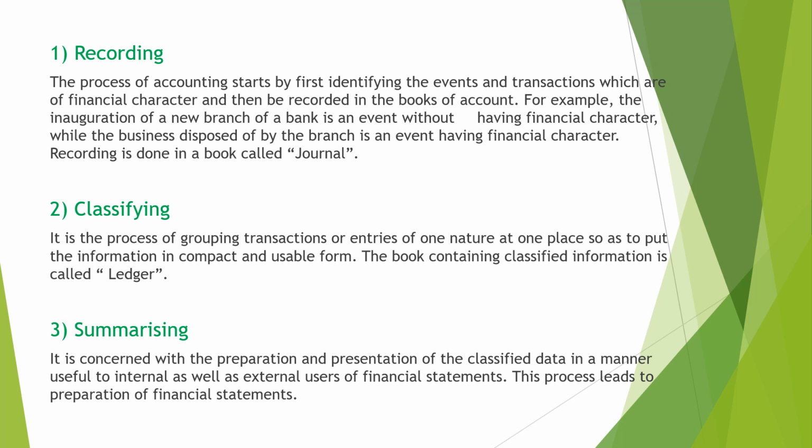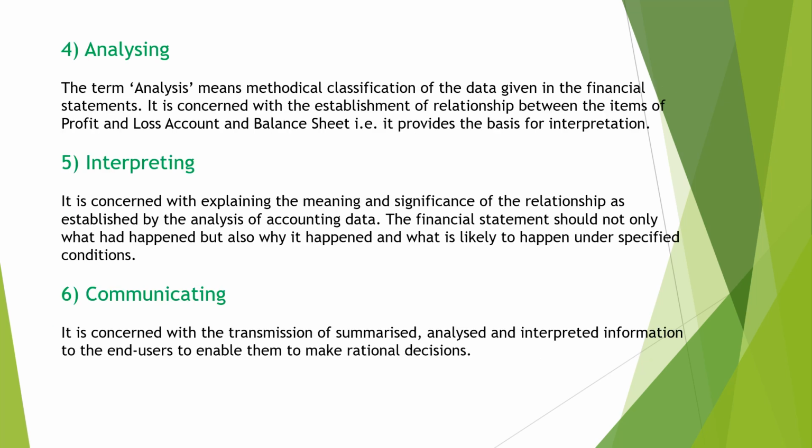And the financial statements are finally summarized together to present the balance sheet and profit and loss. Balance sheet represents the financial position of the organization, whether it is liquid or whether it has proper solvency. This can be found out from the balance sheet. And the second is profit and loss account. It represents the profit of the organization, whether the firm is having profit or whether it is in loss. This can be found out from the profit and loss account. Likewise, the third step is summarizing, the preparation of financial statements. There ends the generation of information.